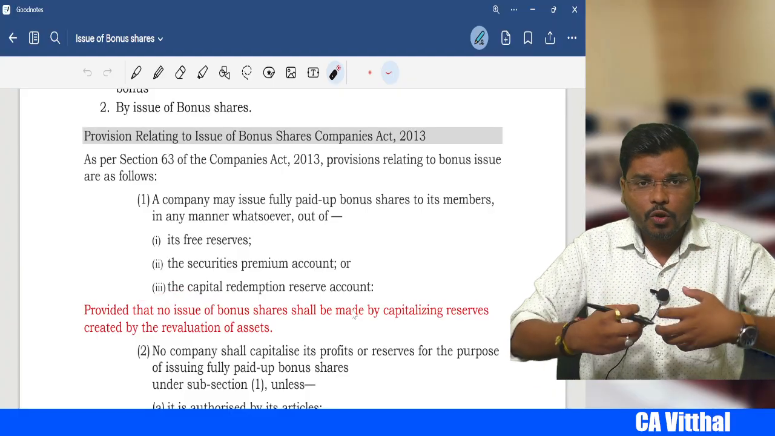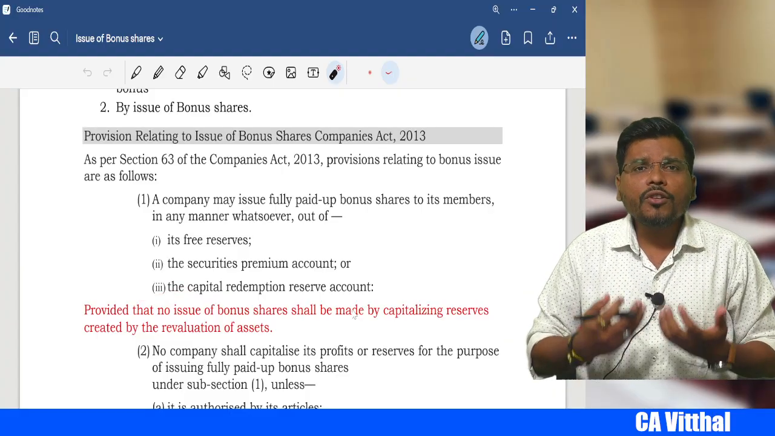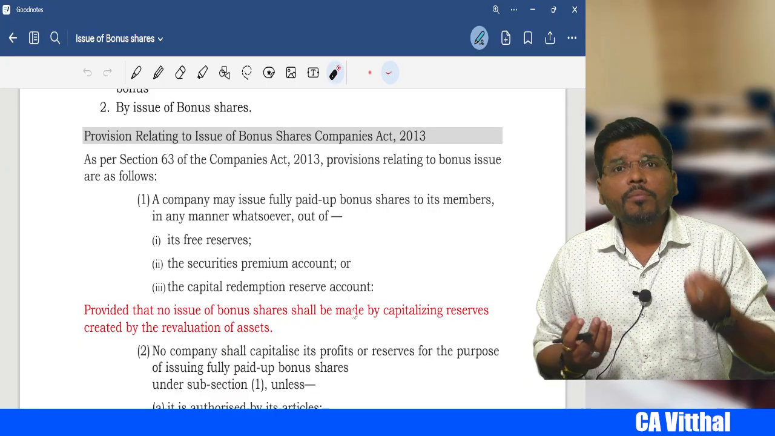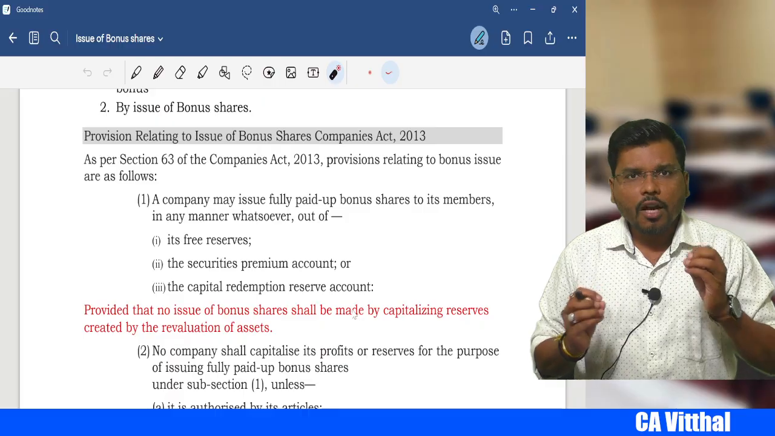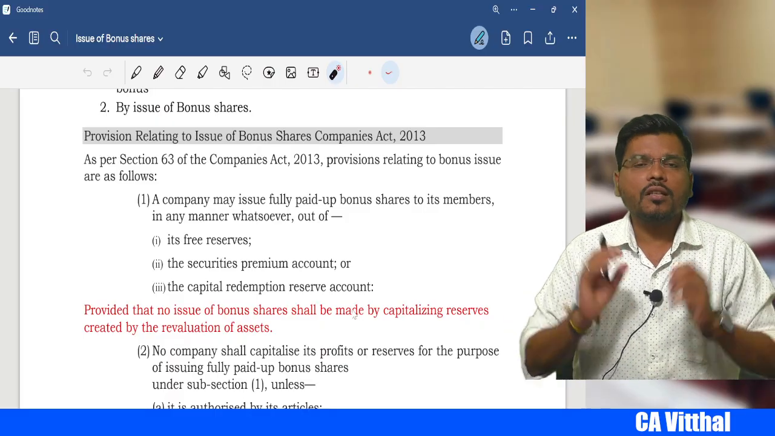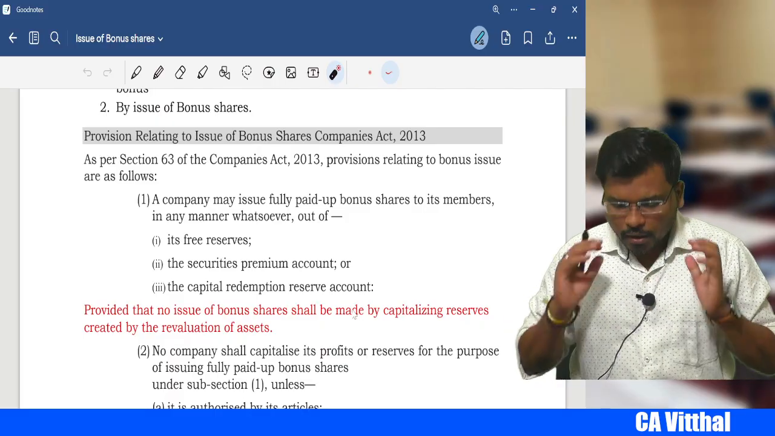So you may ask me, sir, why do we use securities premium? Because one of the utilizations of securities premium is what? Bonus, right? So the company can issue fully paid bonus shares out of securities premium account.